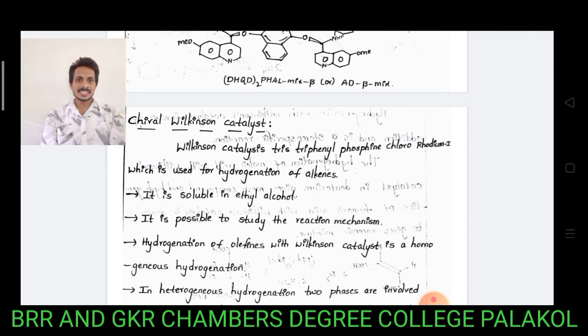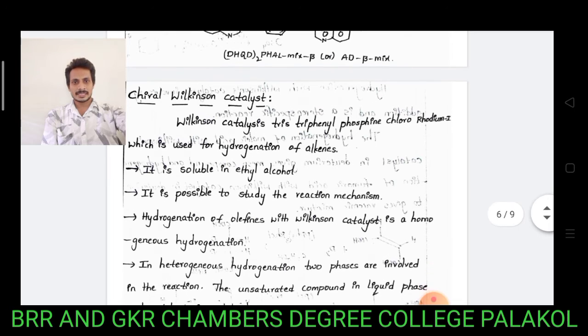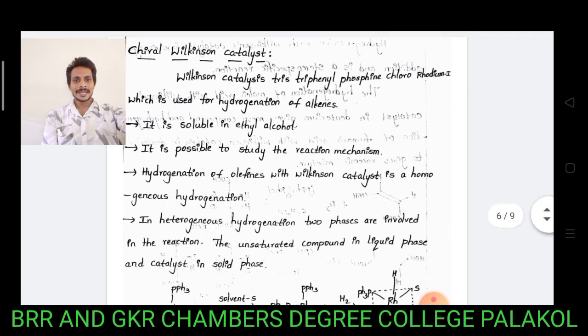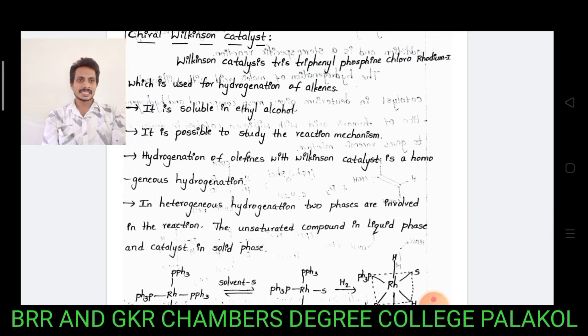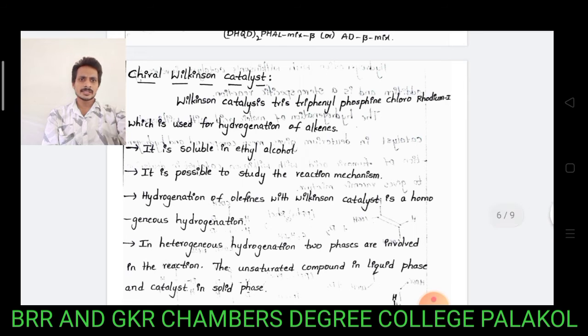What is Wilkinson catalyst? Wilkinson catalyst is tris(triphenylphosphine)chlororhodium(I), which is used for hydrogenation of alkenes. It is soluble in ethyl alcohol, so it is possible to study the reaction mechanism. Hydrogenation of olefins with Wilkinson catalyst is a homogeneous hydrogenation reaction.